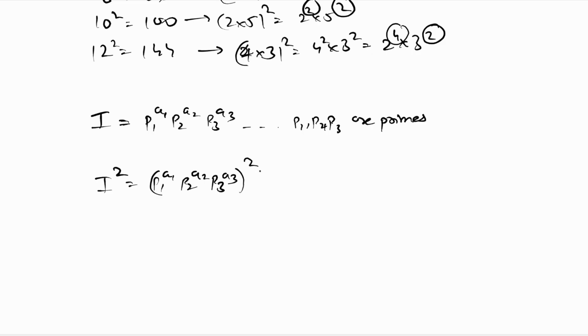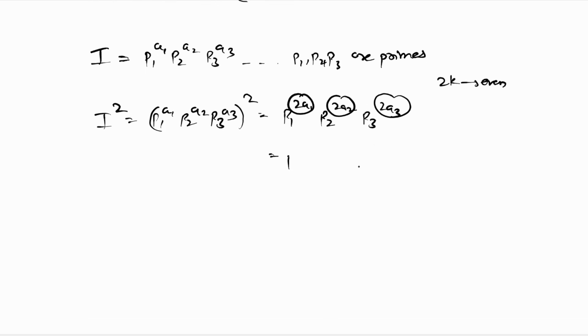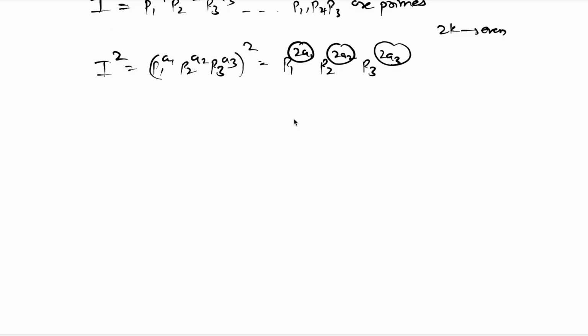So if I do this raised to 2, I get p1 raised to 2a1, p2 raised to 2a2, and p3 raised to 2a3. Since 2a1 is 2k form, which is the form of even numbers, I can say 2a1 is even, 2a2 is even, and 2a3 is even, which is a simple proof that for a perfect square, the powers are even.